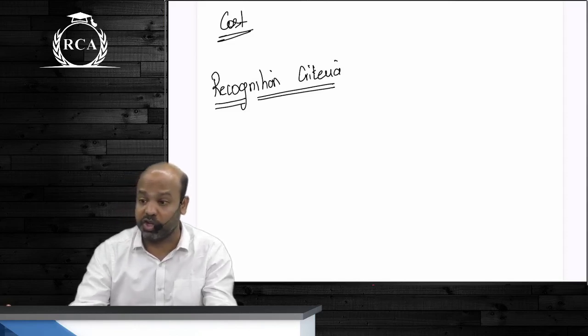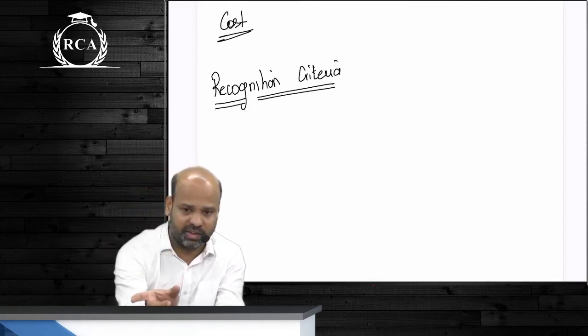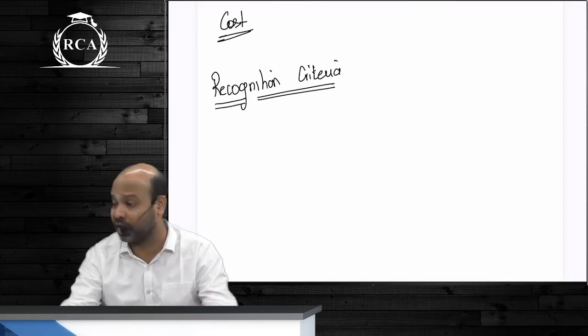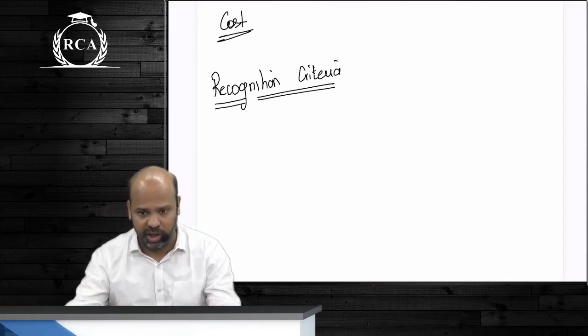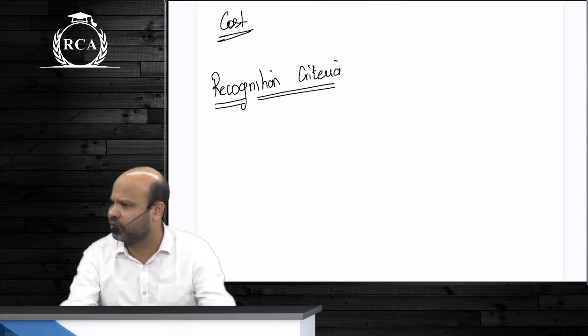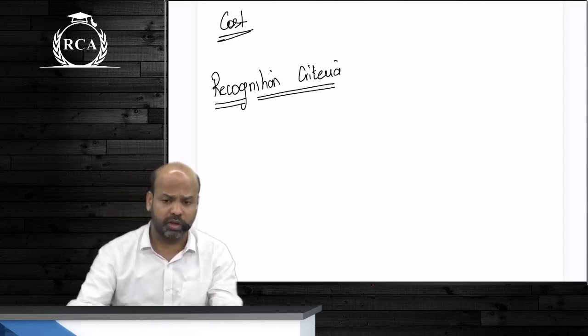Next, what if I am undertaking some research? Right now, I am not sure whether the research phase will be successful or not. But I know the cost exactly. I have incurred a cost of 1 crore rupees on my research work till date. But I'm not sure till now whether it will be successful or not. Can I capitalize it? Why? I know the cost. Second point is not met. It is not probable that there will be future economic benefits.